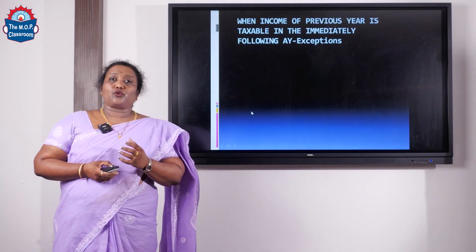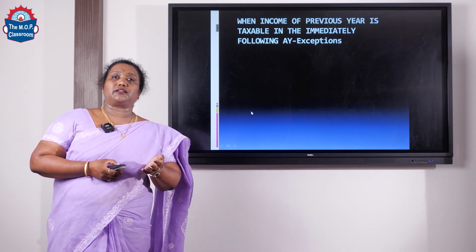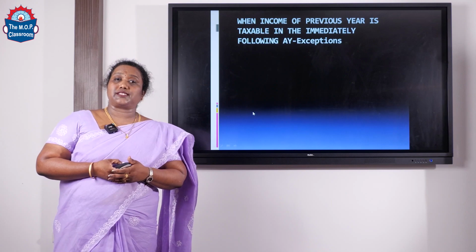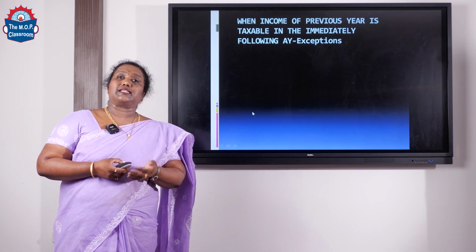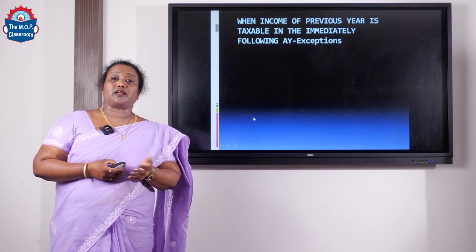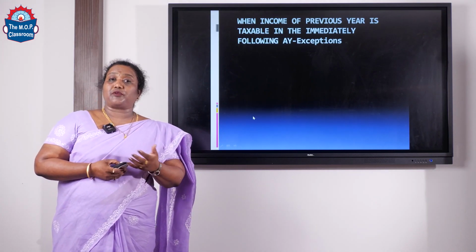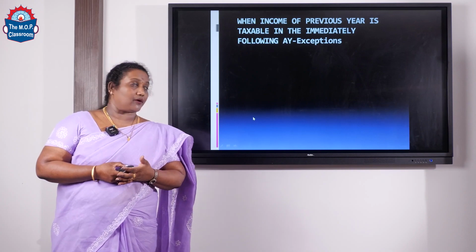Now, there is a rule that says that previous year's income is taxable in the assessment year. There are certain exceptions to it, which say that previous year's income is taxable still in the previous year and not in the assessment year. Let's see the various instances where previous year's income is taxable in the same year.